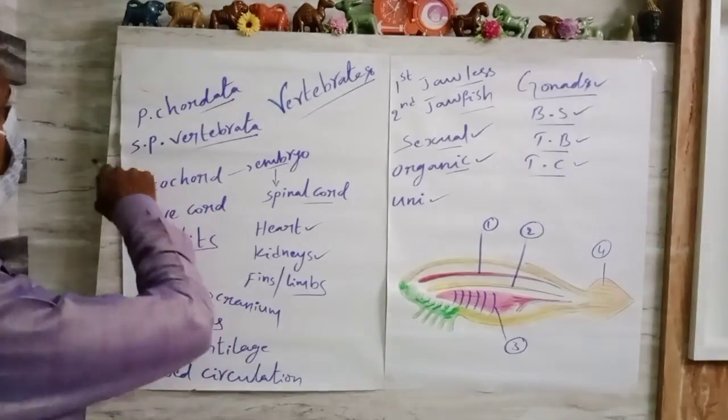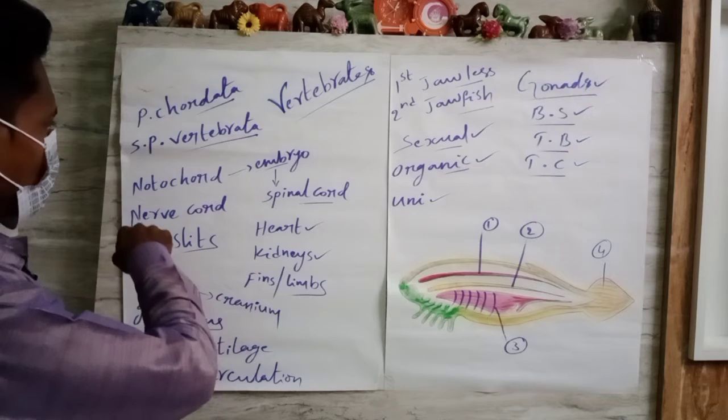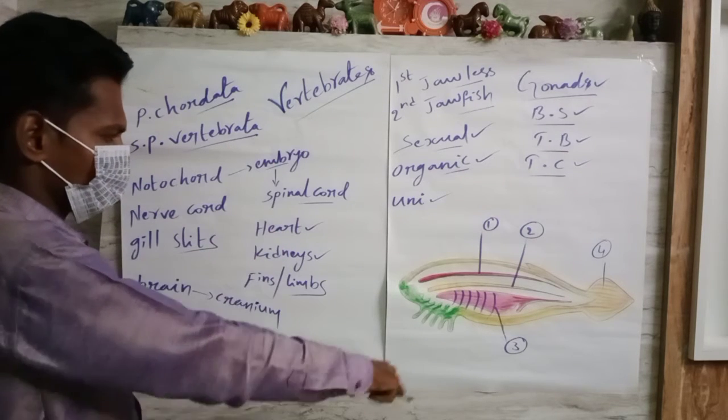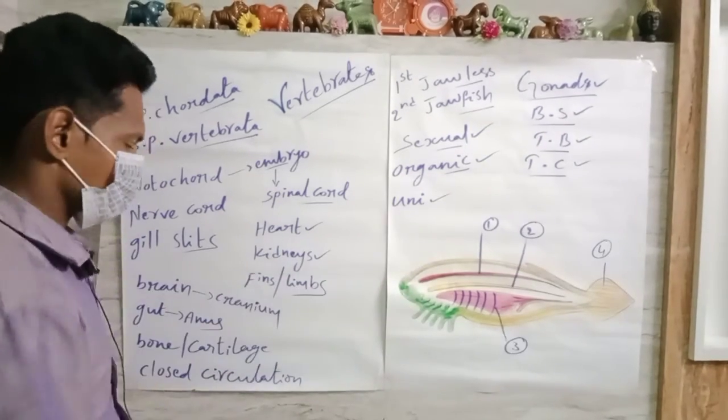So dear everyone, these are the unique aspects and features of vertebrates and the typical chordate diagram. Thank you.